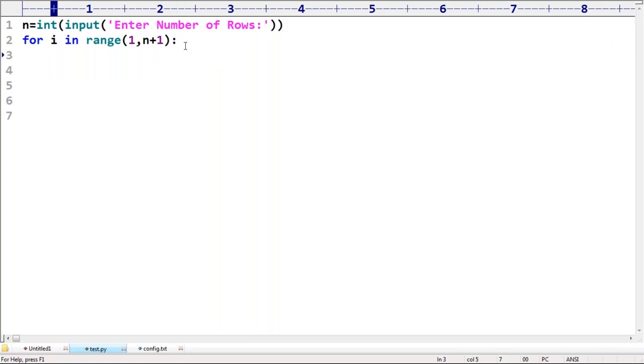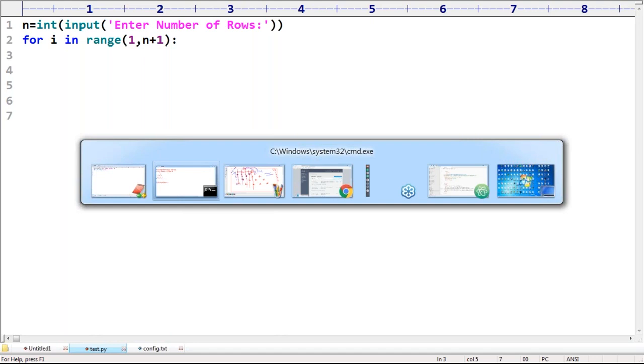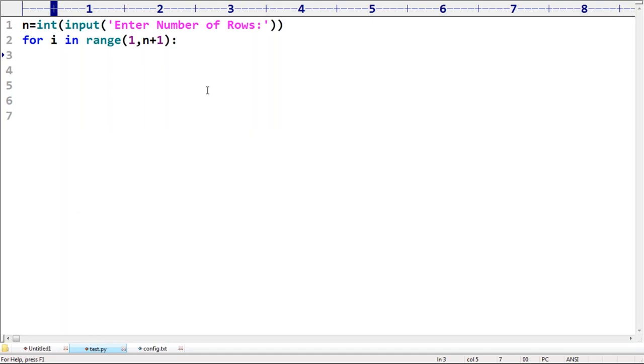Now, can you please tell what are the values of I? What is the value of I? I value is 1 to 5. Assume that I'm going to provide 5. If I give 5, 1 to 5 are the values, right? So I means 1 to 5.